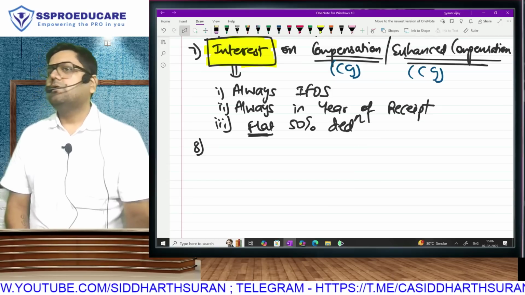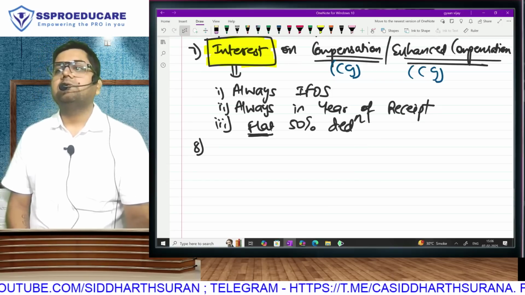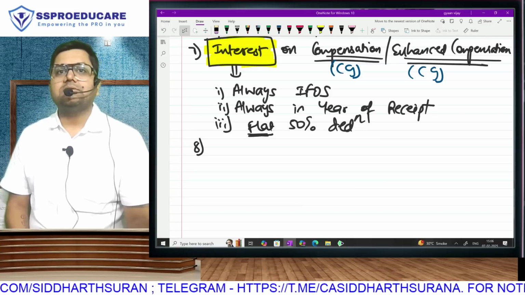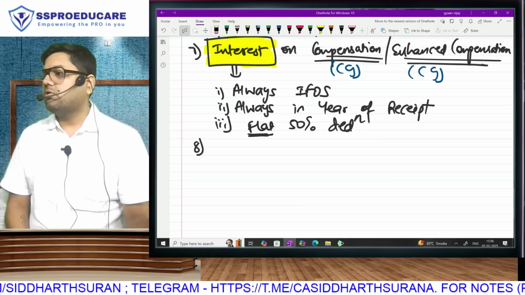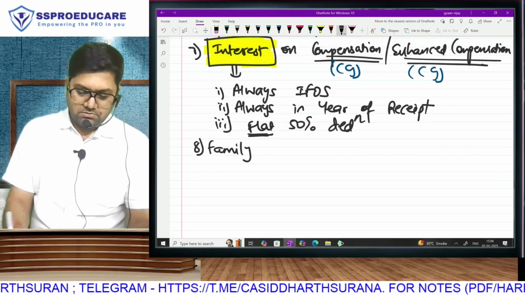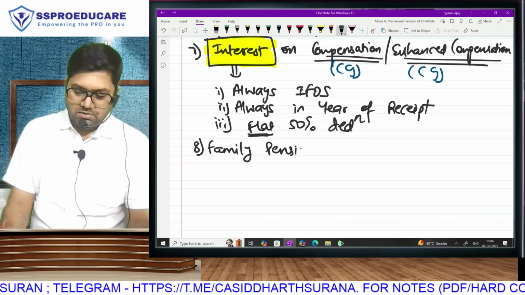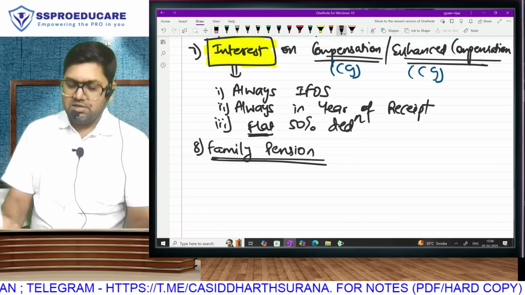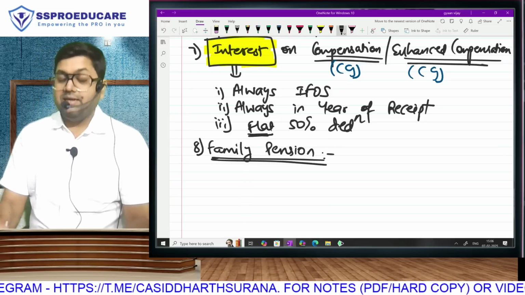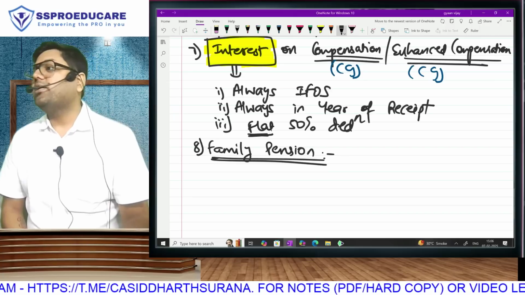Point number 8. Incomes which will be specifically taxable under income from other sources. Family pension. Early in your syllabus I had a discussion on this. When an employee retires, the employee gets pension.